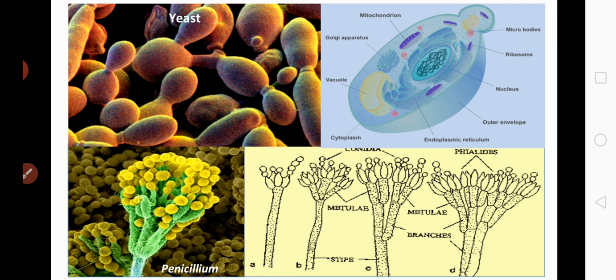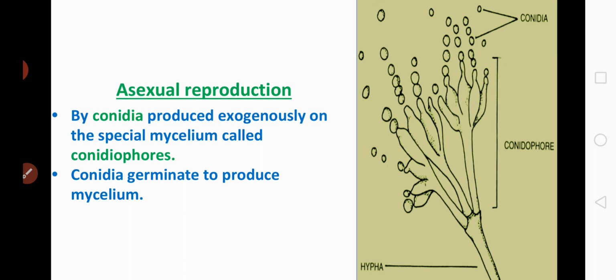So these are about the members of ascomycetes, yeast and penicillium. Coming to the reproduction part, here asexual reproduction takes place by the formation of conidia, and these conidia are produced on a structure called conidiophores. Conidia are nothing but the spores, and these conidia are produced on a structure called conidiophore.